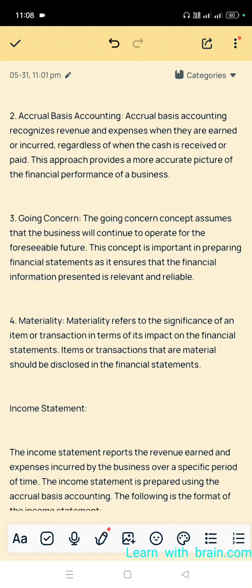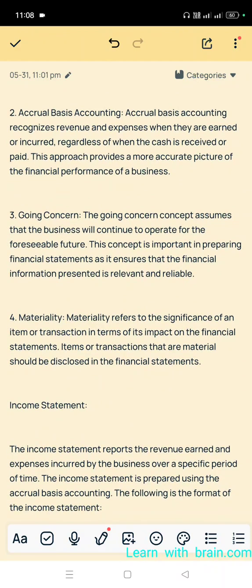Next, the third concept, going concern. The going concern concept assumes that the business will continue to operate for the foreseeable future. This concept is important in preparing financial statements as it ensures that the financial information presented is relevant and reliable. If the business continues to operate for the foreseeable future, then only we record these transactions for the future period also.